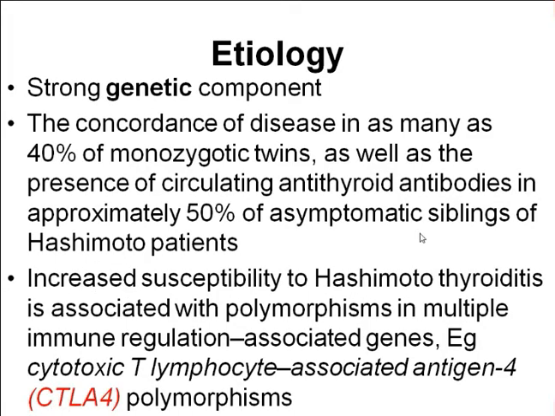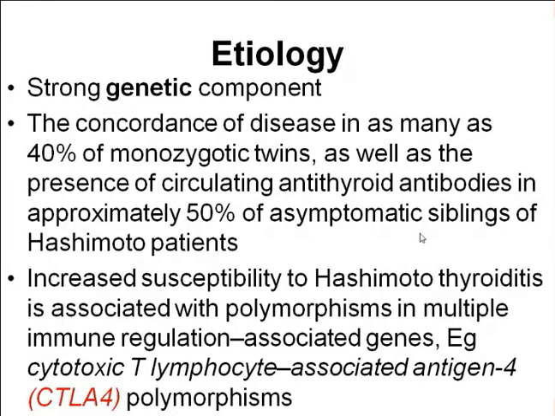Talking about the etiology, it has a strong genetic component. That's why concordance of disease is seen in as many as 40% of monozygotic twins, as well as the presence of circulating antithyroid antibodies in approximately 50% of asymptomatic siblings of Hashimoto's patients. So it is very commonly seen in families giving a positive history.